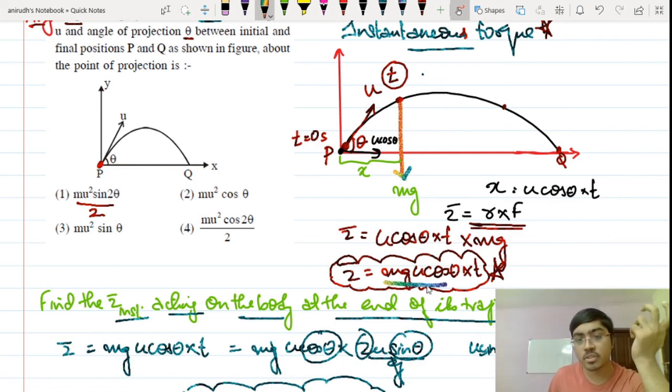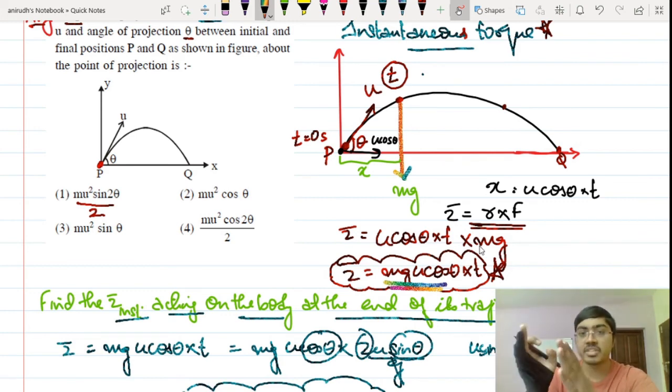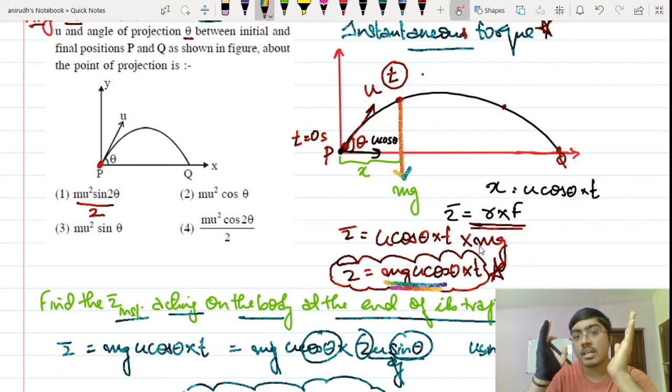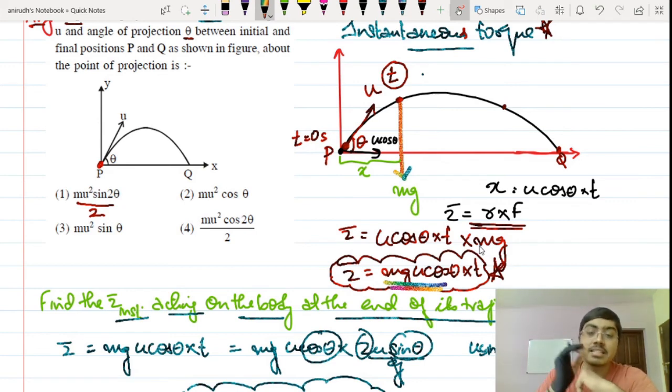The basic equation for torque is m g u cos theta multiplied by t. If you plug in the value of time, you can get the torque acting on the projectile about the point of projection at any instant. So this is the instantaneous torque.